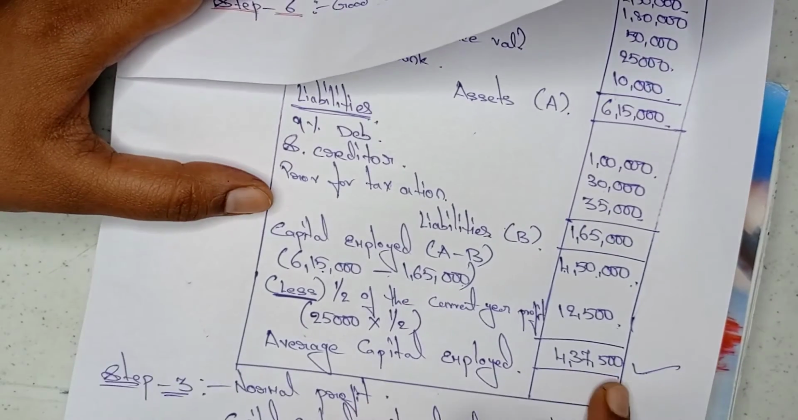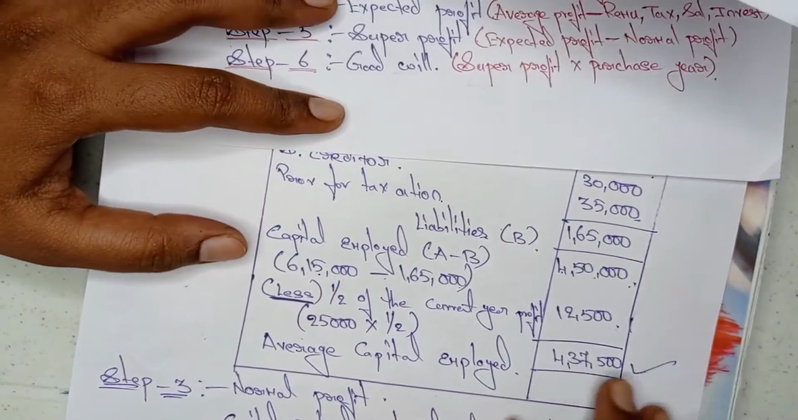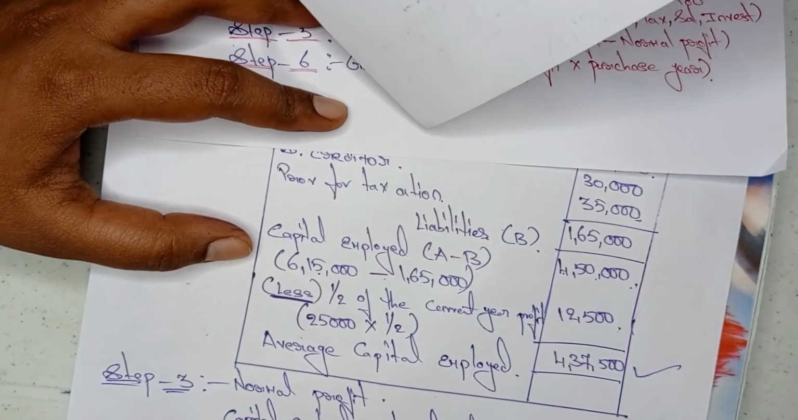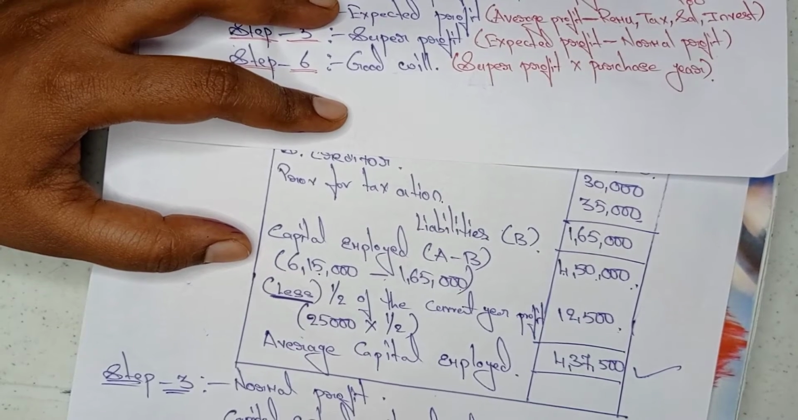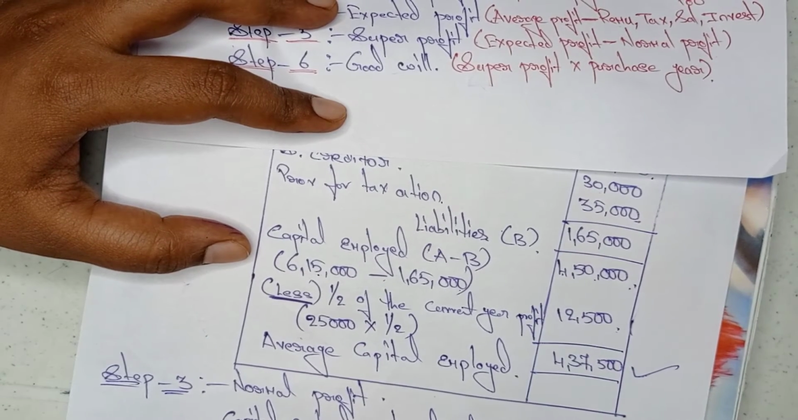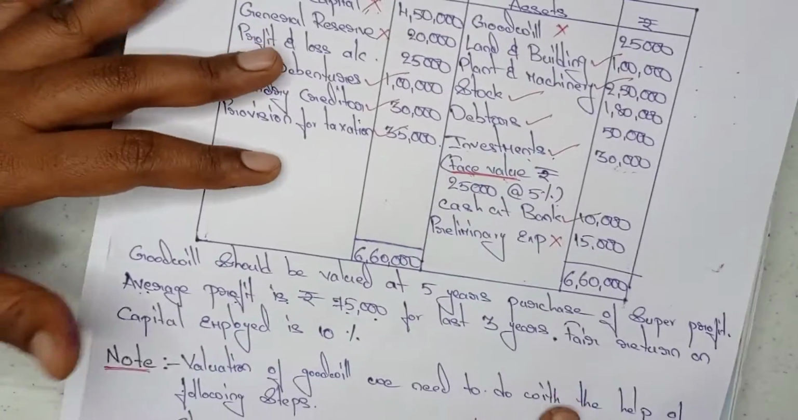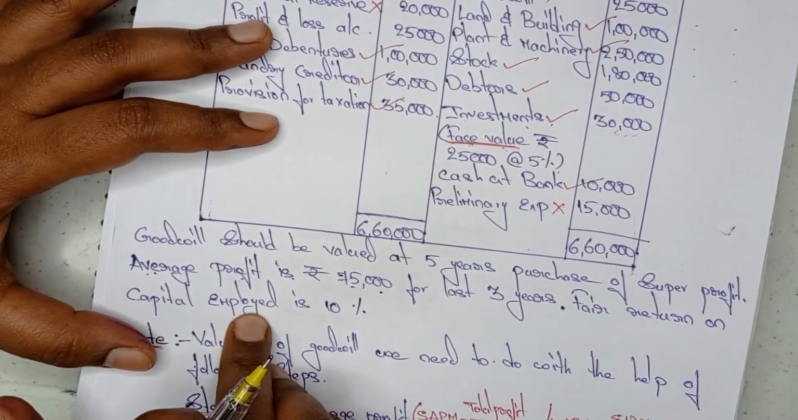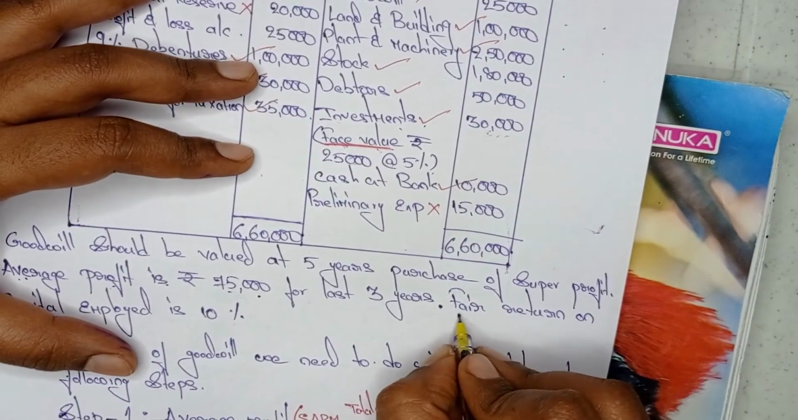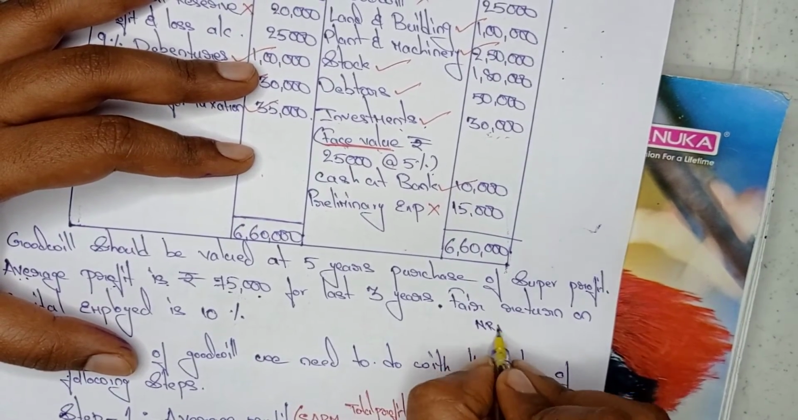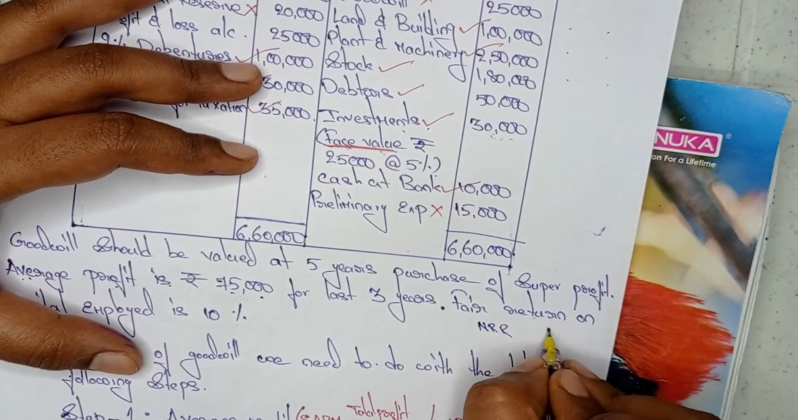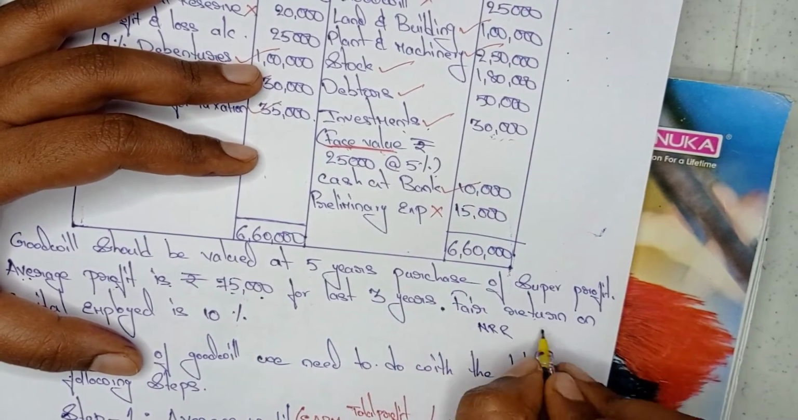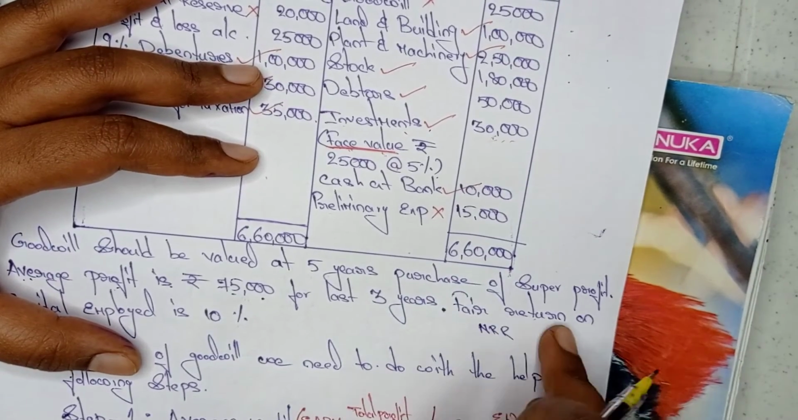4,37,500, we got the figure, no? So the same figure we need to write here. Okay, so 4,37,500 into normal rate of return. This normal rate of return is going to be given in the question. Where it is? You can see fair return on capital employed. Sometimes they will give normal rate of return, or else sometimes they will mention fair return. Normal rate of return and fair return are one and the same. Don't be confused in this.